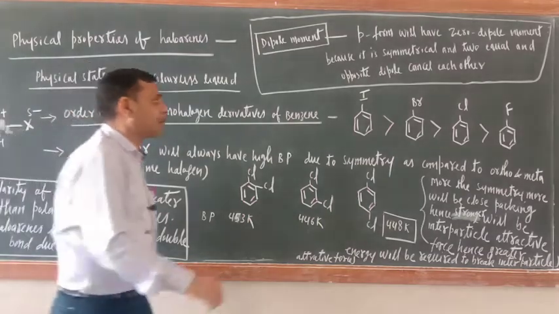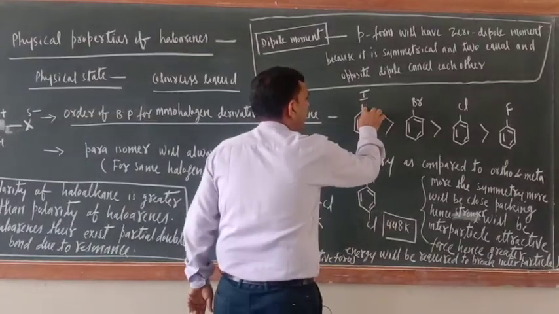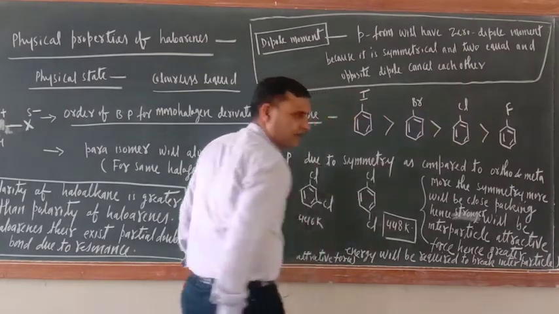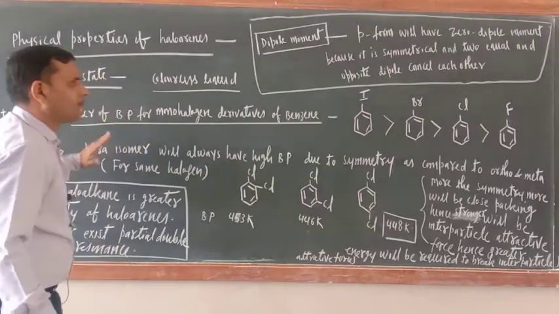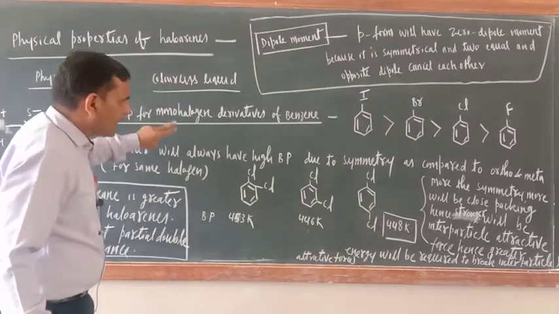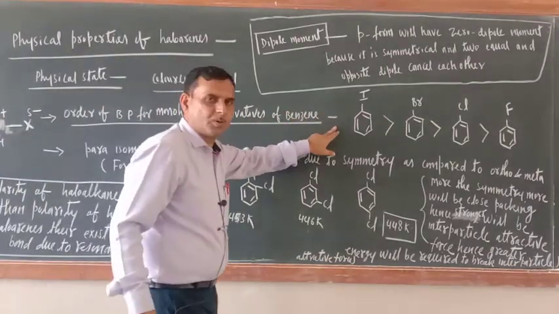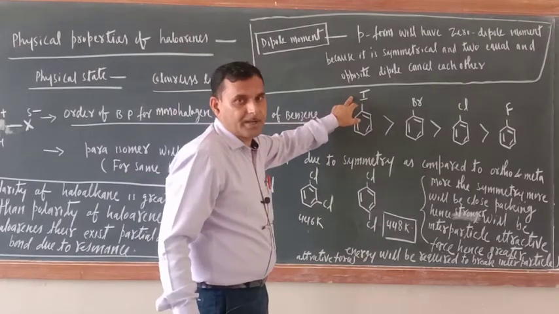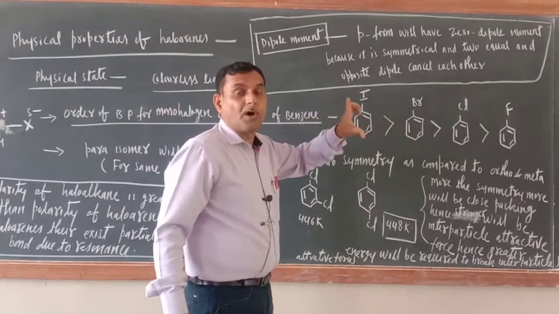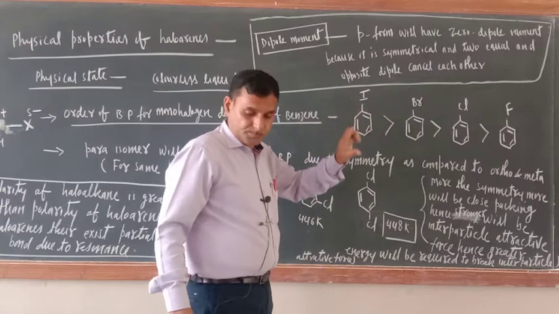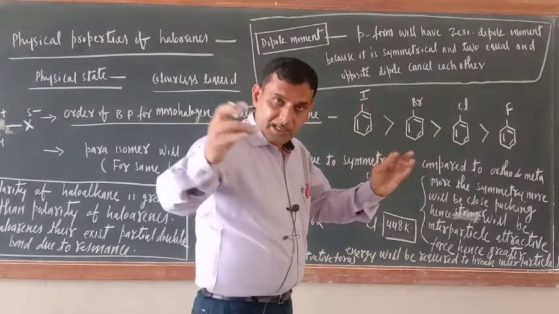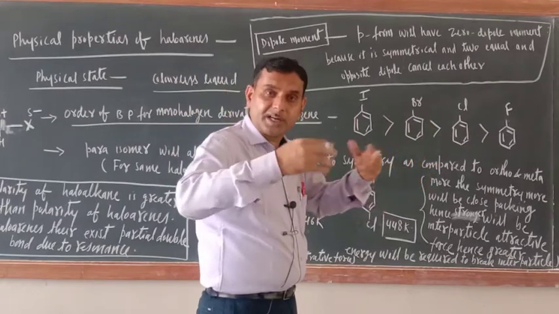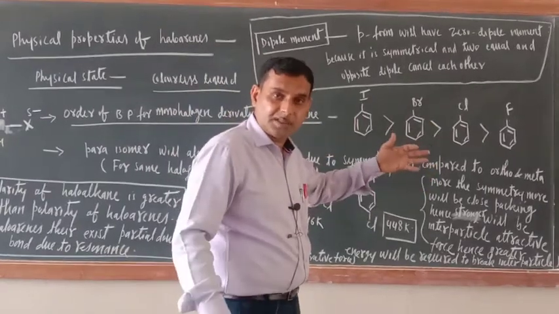While here, partial double bond character will come, because the lone pair will come here in the ring. This is the important point. But the basic question is, why is the boiling point of iodobenzene more? Due to greater size of iodine. You know boiling point depends upon interaction or intermolecular attractive force. So greater the size, greater will be the van der Waals force of attraction.